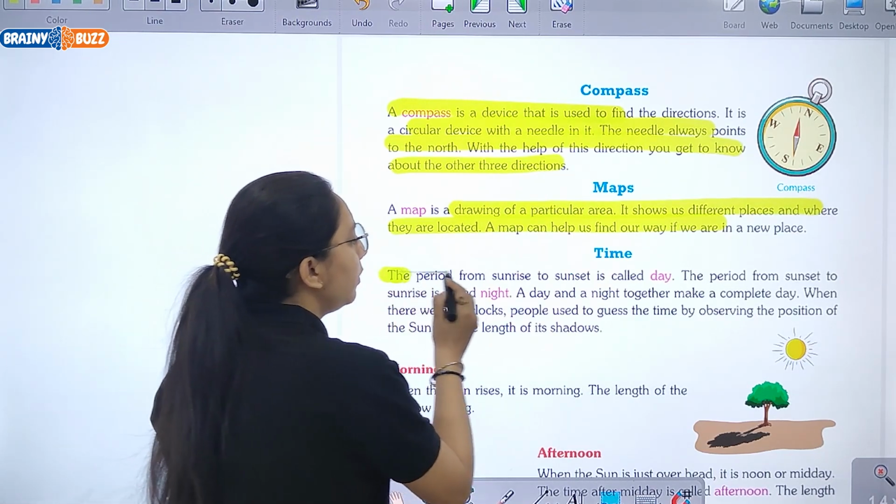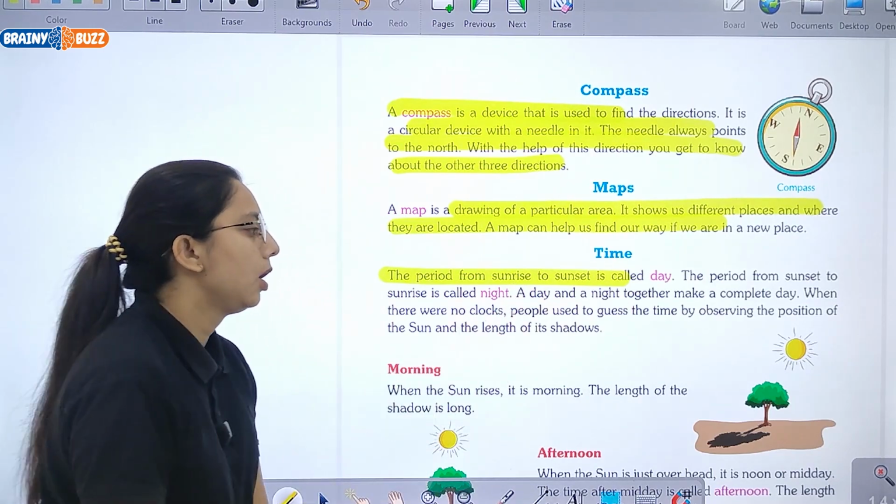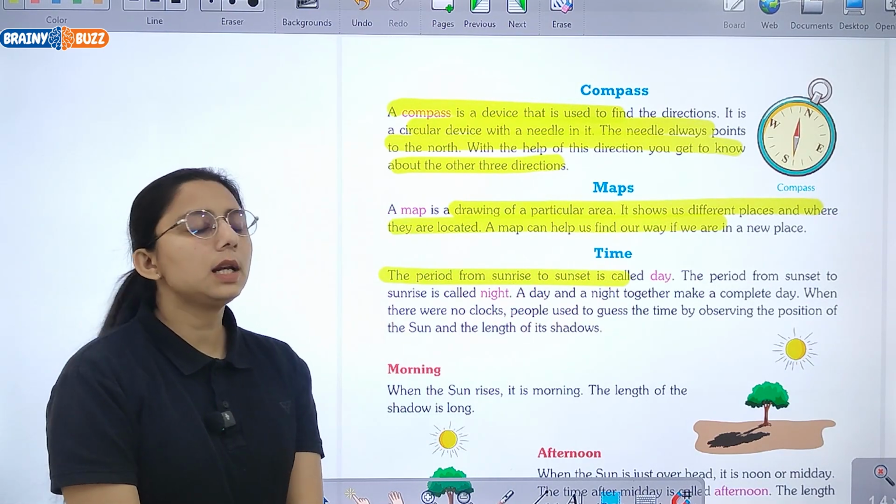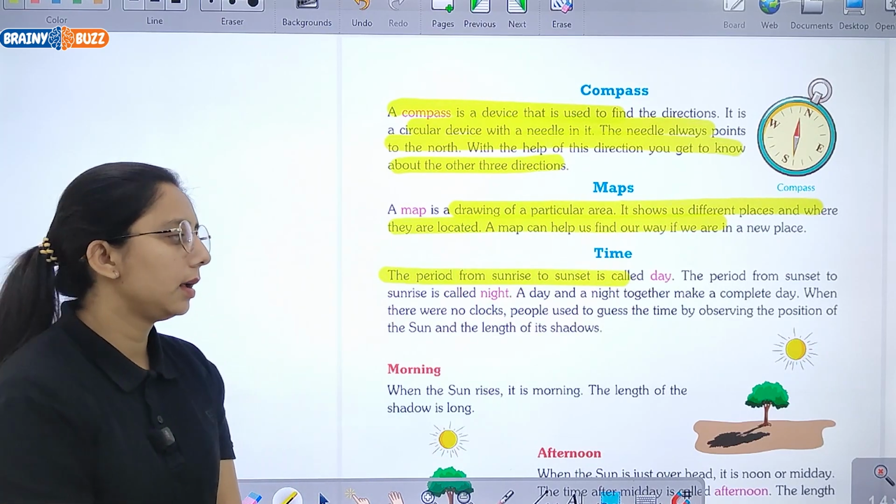Now time. The period from sunrise to sunset is a day. और जो sunset to sunrise जो time होता है वो आपका night होता है. A day and night together makes a complete day.